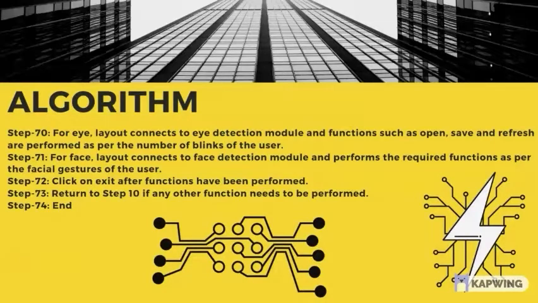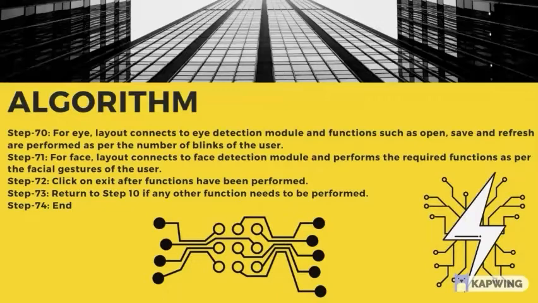If users want to go to air gesture, they click on the hand. If users want emotion detection, they go to the face. But whenever users want to stop the application, they just click the cross button, and the application will be stopped. And in step 73, this whole thing will be written in the buttons. So that's it. Here is my algorithm.